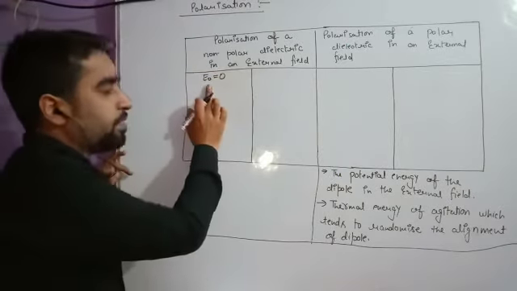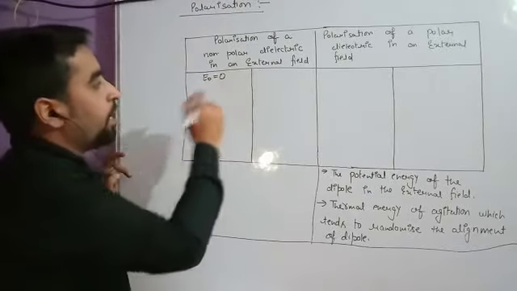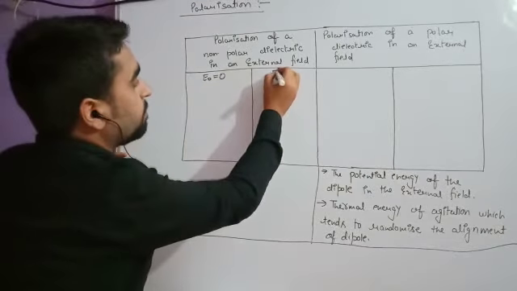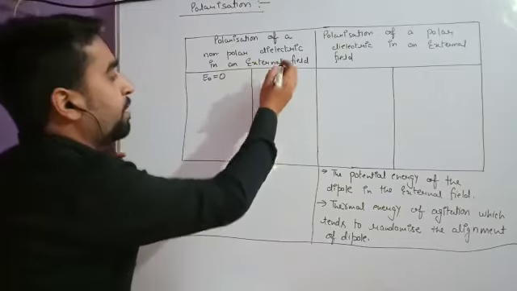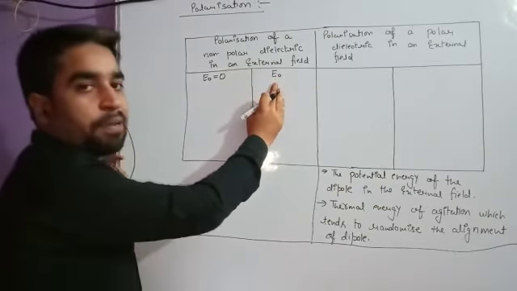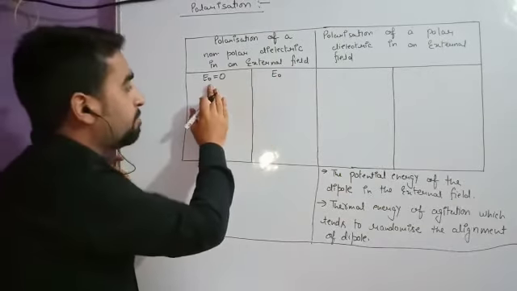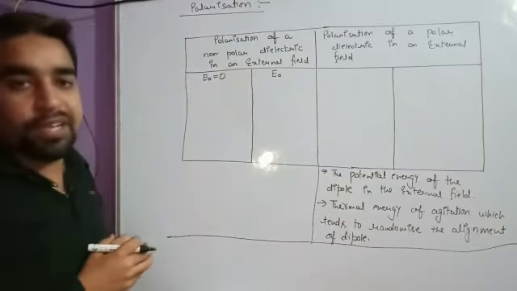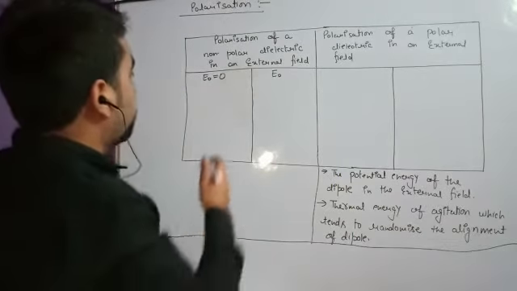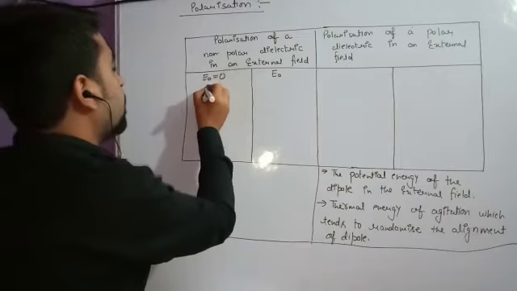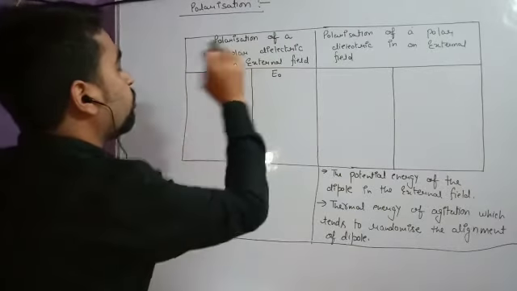So students, for such non-polar materials, I will make two conditions. Firstly, I will take the external field as 0, and then I will apply some external field, and I will find what the influence of it is when the external field is applied, and which kind of behavior they show in the absence of the external field. So, in the absence of external field, these are non-polar.